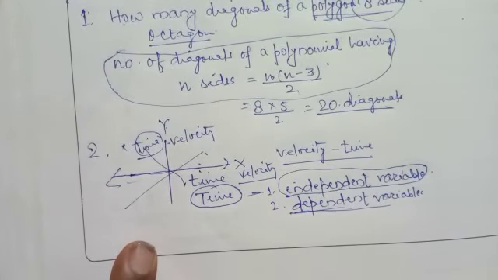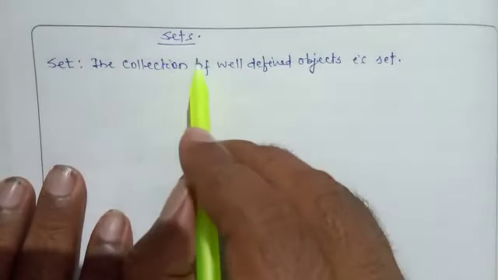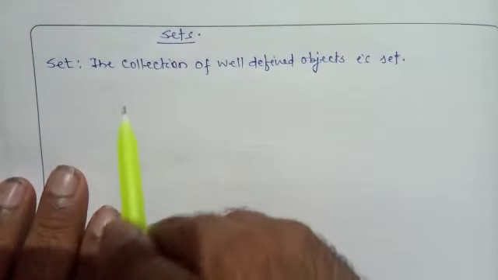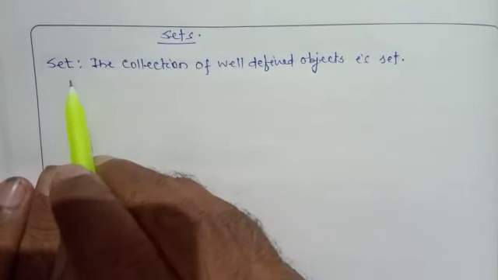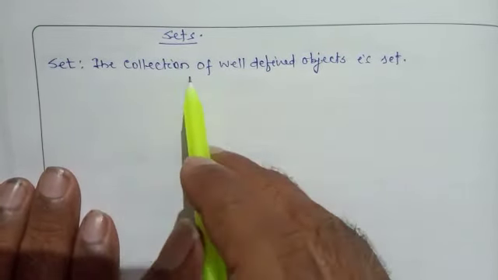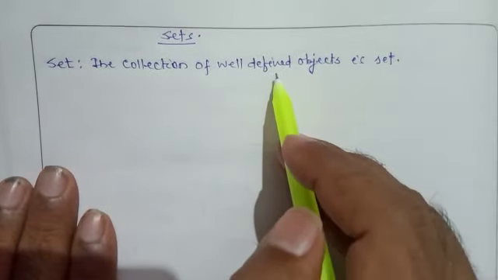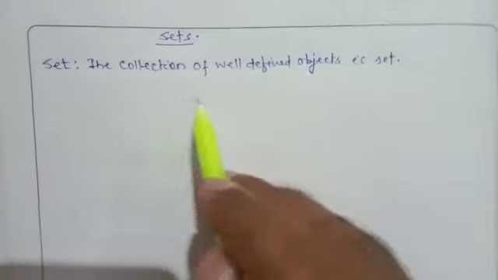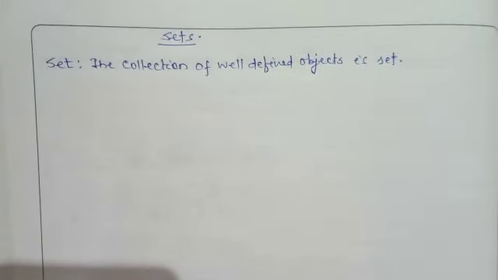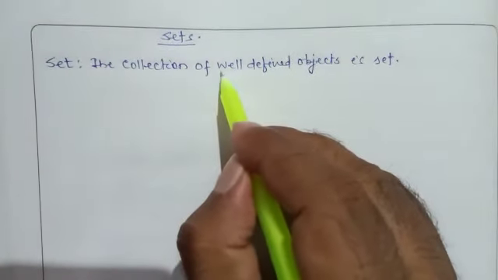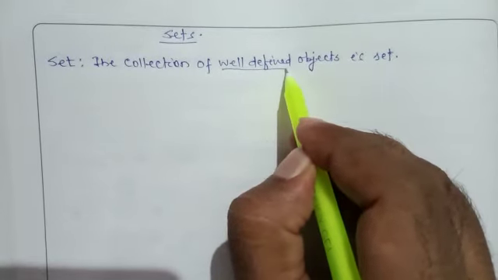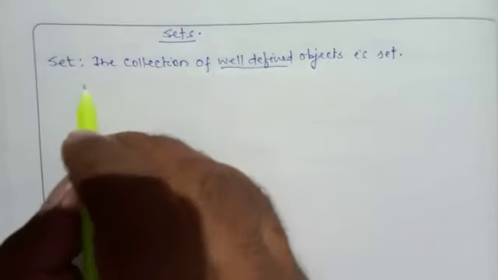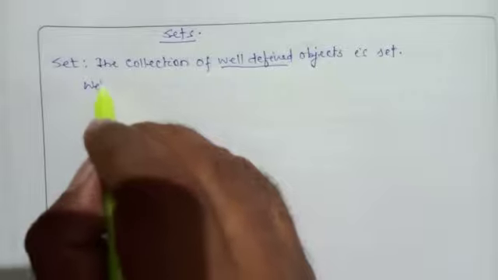Now come sets. What is a set? Set is defined as the collection of well-defined objects. Collection of well-defined objects. See the students, there is a term of well-defined. What is the meaning of well-defined?